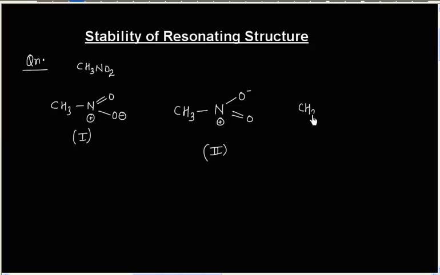And let us write a third resonating structure. Among these three resonating structures, one resonating structure is not valid. So which is not a valid resonating structure?